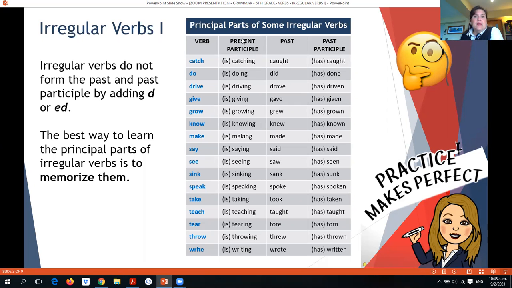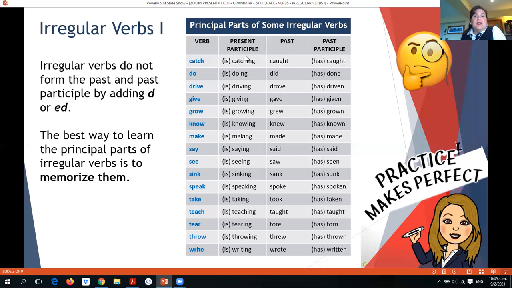Notice that when you create the present participle form, you add the verb to be at the beginning. You say, for example, for catch, if you're working in third person, you say is catching. Okay. If you work in the past participle, you have the verb have before the main verb. The verb phrase is composed of the verb has or have in this case as the helping verb, and the main verb, in this case catch, is caught for the past participle.